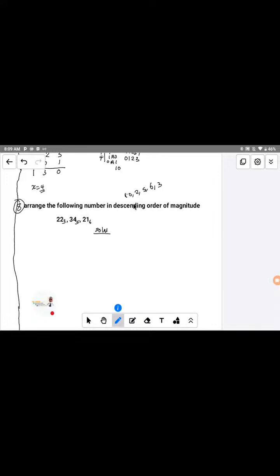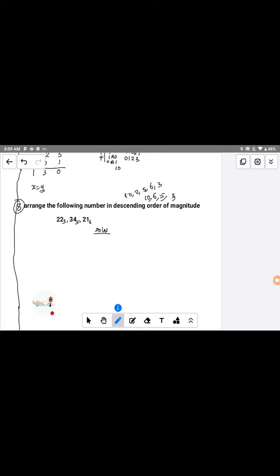This is not the solution, I'm just using it to explain better. You write the biggest number first, which is 10. After 10, the biggest is 6, then 5, then 3, and the last one is 2.